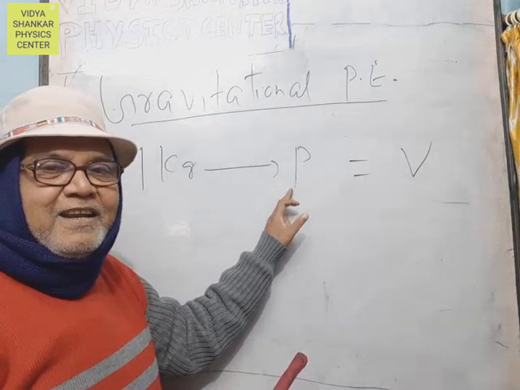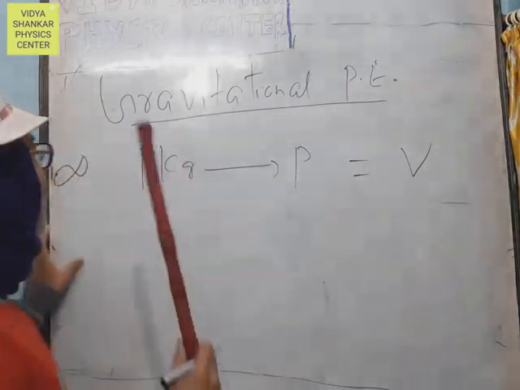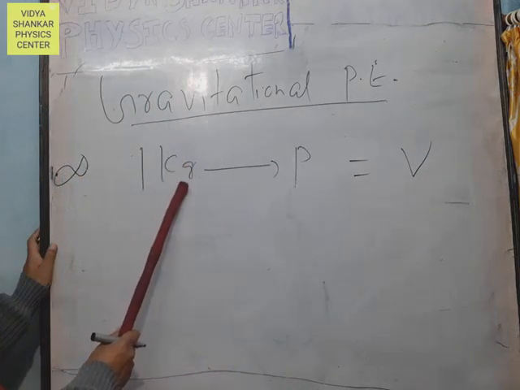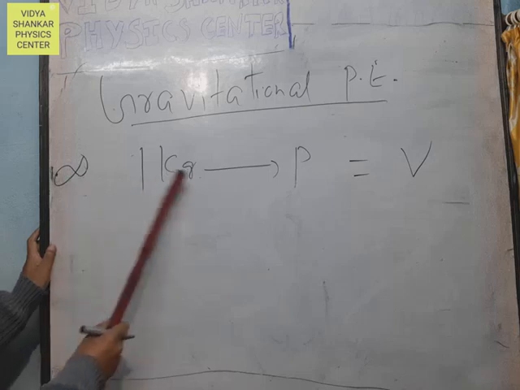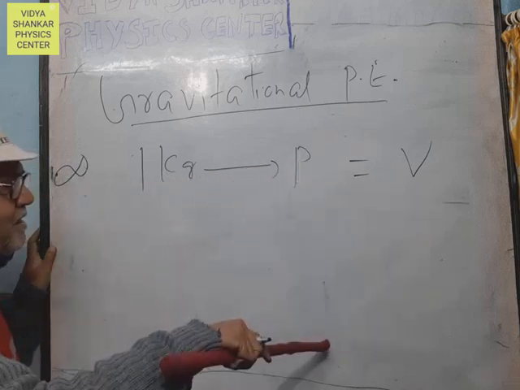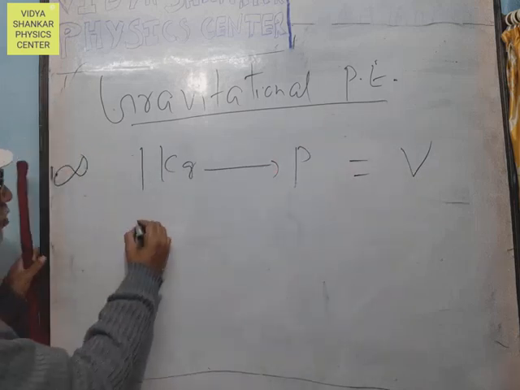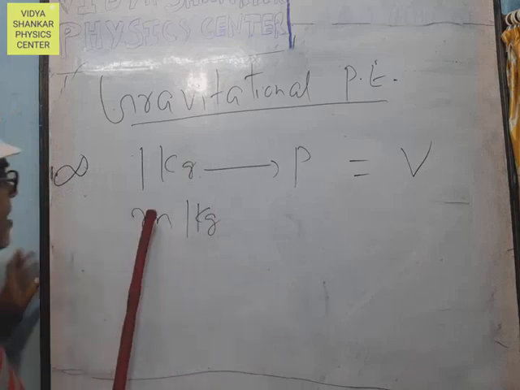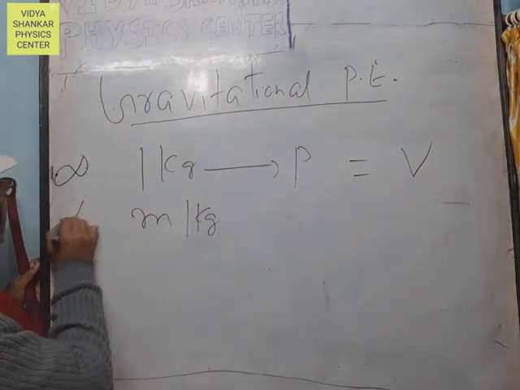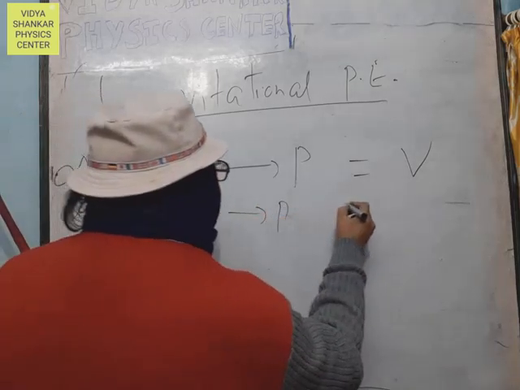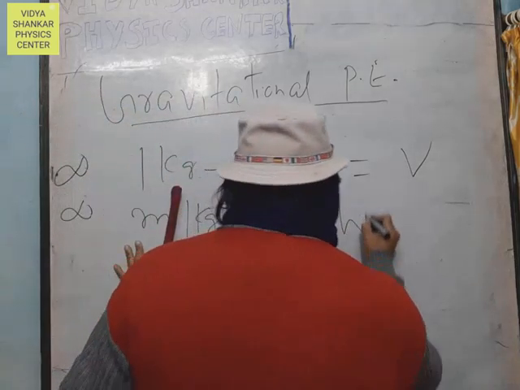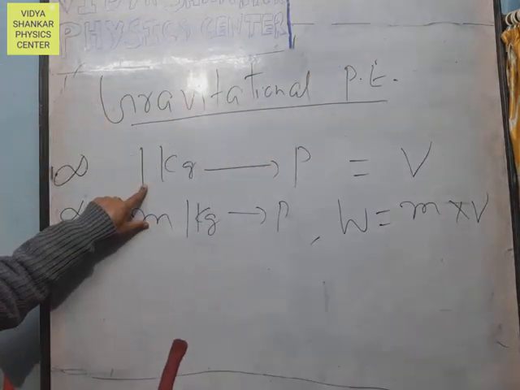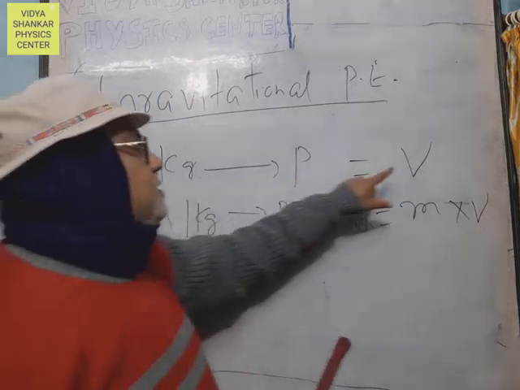You have to understand here, it was already explained. Now, the gravitational potential is the work done in bringing 1 kg from infinity to a point P in the gravitational field. Now the gravitational potential energy is the work done in bringing m kg from infinity to point P. That is the work done dW equals m into V. The work done in bringing unit mass is the gravitational potential.